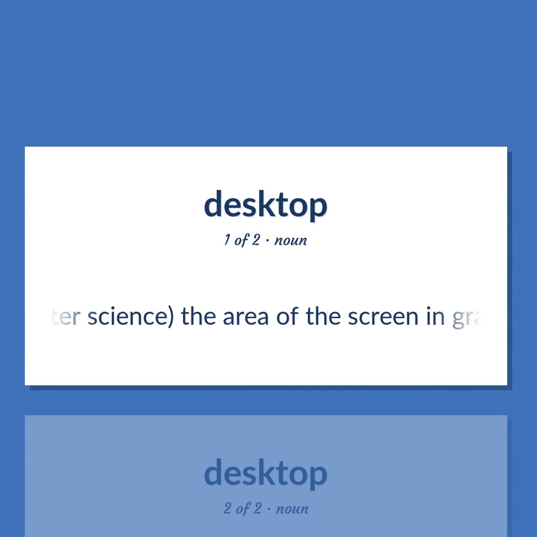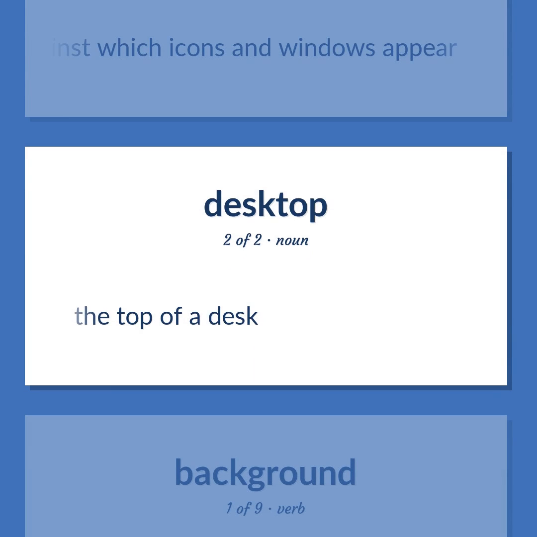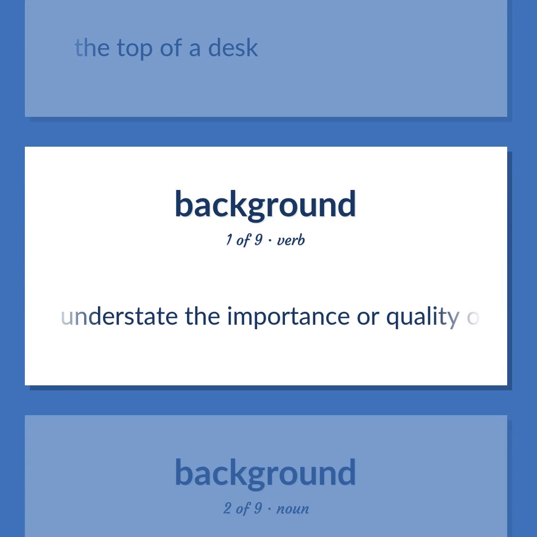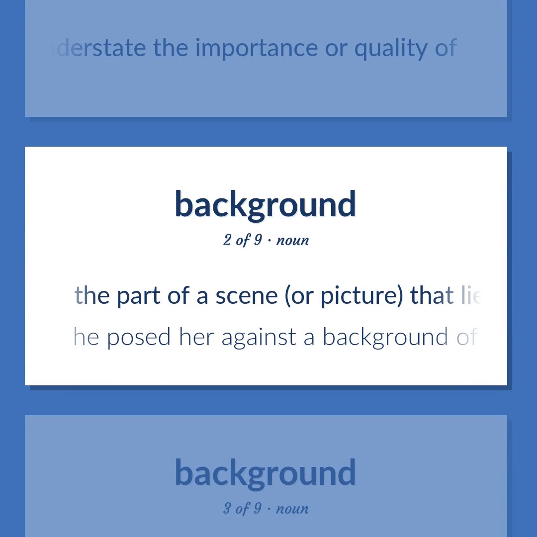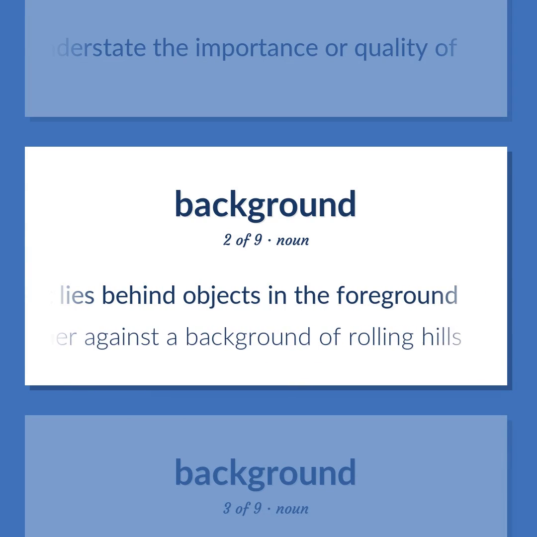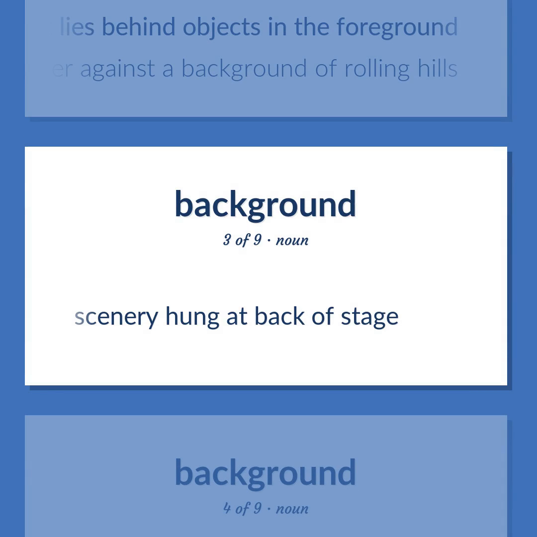Computer science, the area of the screen in graphical user interfaces against which icons and windows appear. The top of a desk. Understate the importance or quality of. The part of a scene, or picture, that lies behind objects in the foreground. He posed her against a background of rolling hills. Scenery hung at back of stage.